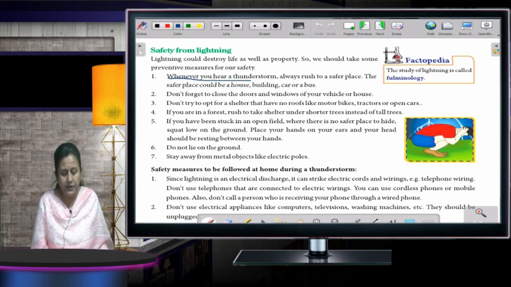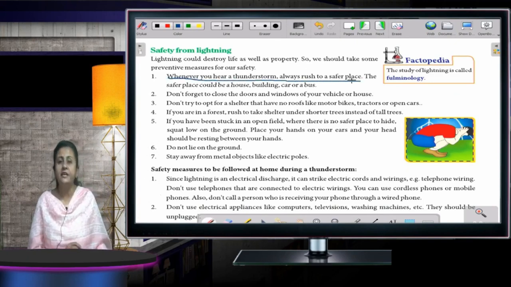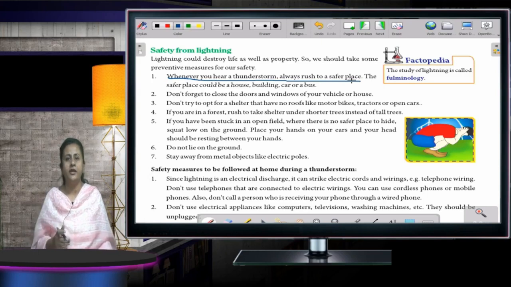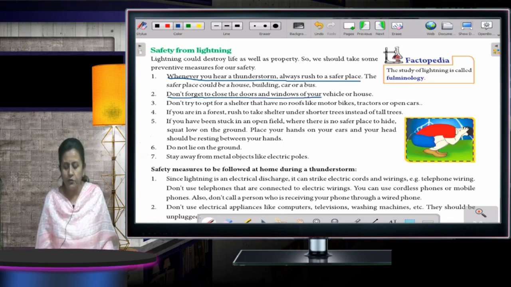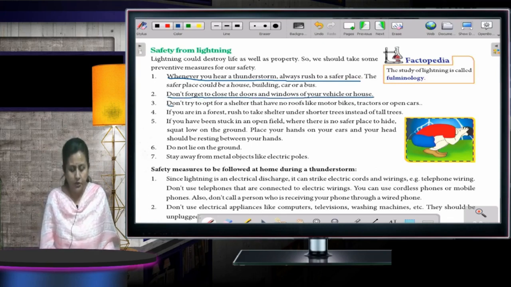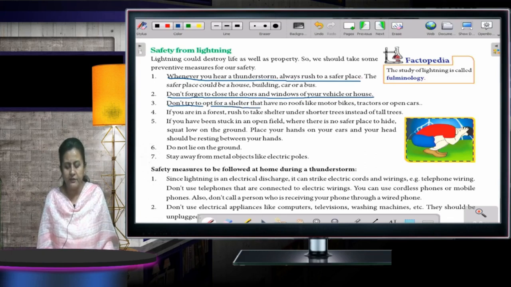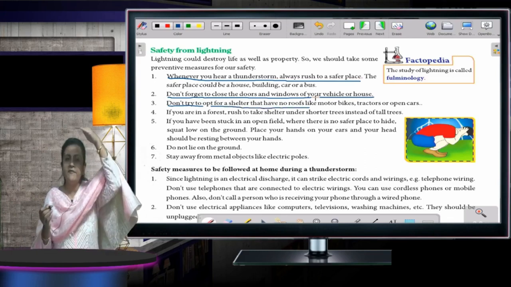Whenever you hear a thunderstorm, always rush to a safer place. Don't stand down. Okay, don't move out and keep on staring. Okay, in fact, you should rush to a safer place. Don't forget to close the doors and windows of your vehicle or house. Don't try to opt for a shelter that has no roof. You should always be under a roof.